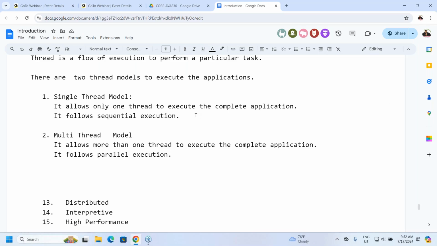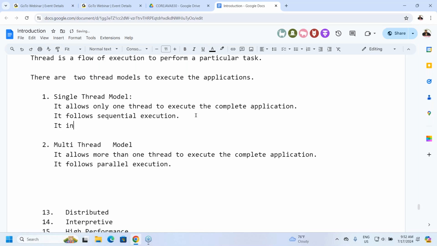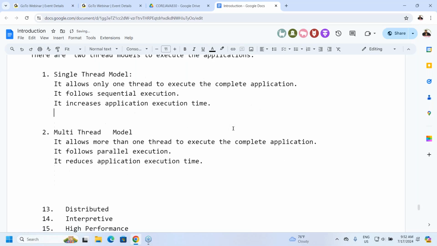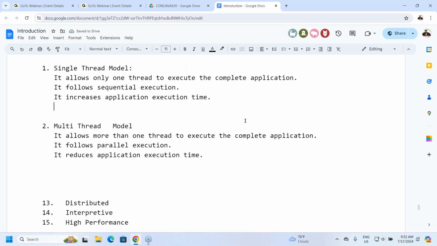Now, the single thread model increases application execution time. What about the multi-threaded model? It reduces application execution time. When application execution time is increased, what about the performance?